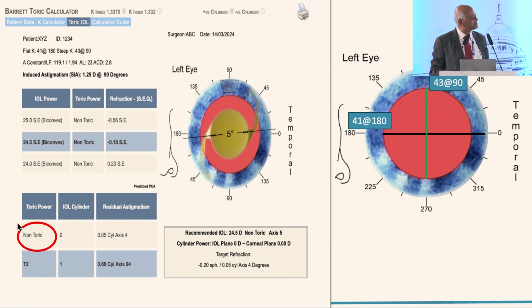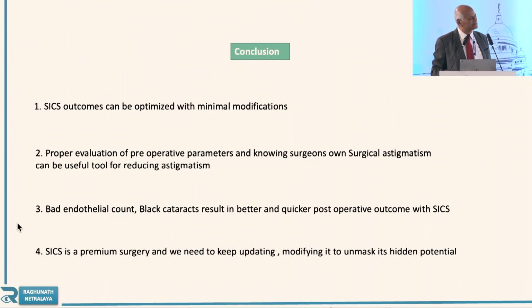Once you calculate, the astigmatism can be reduced, and you can use astigmatic lenses, that is toric lenses, in SICS. So SICS outcome can be optimized with minimal modification. Modification should be minimum. You must think that this is a phaco surgery, and then you can do it properly. Proper evaluation of the preoperative parameters and knowing the surgeon's own surgically induced astigmatism can be a useful tool for reducing astigmatism.